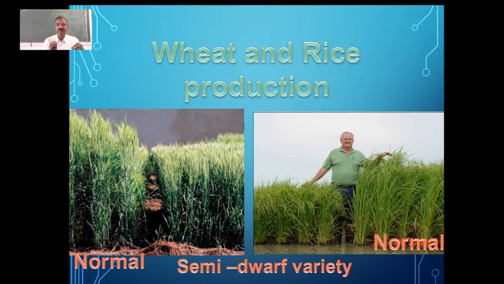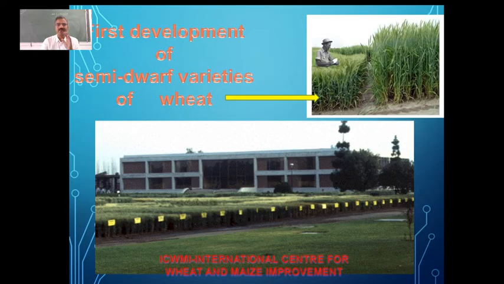Now we have some varieties which can be harvested within around 100 days. Such is the case now. So these semi-dwarf varieties have been developed here. And the credit for developing these semi-dwarf varieties of wheat and rice goes to some prestigious international research centers.